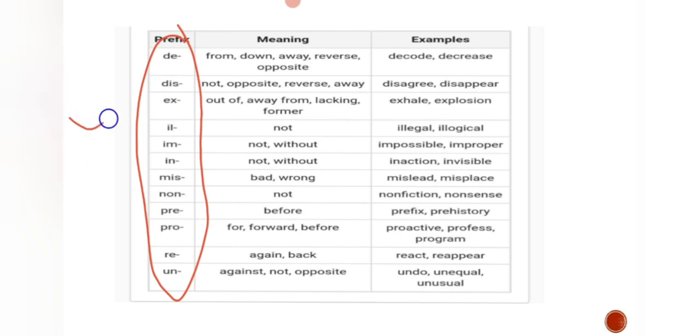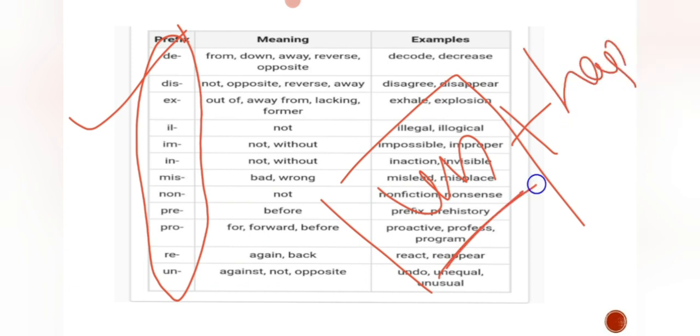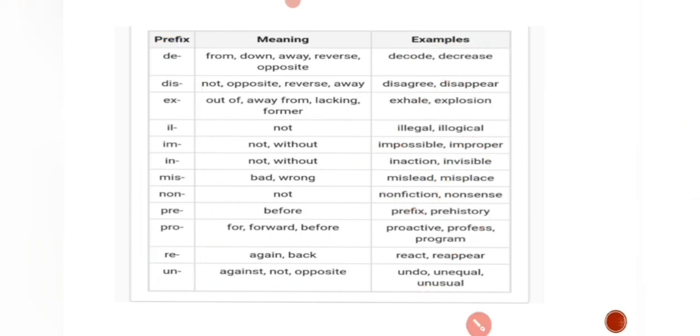Actually, a prefix has no meaning at all. For example, happy: the root word has a meaning, but when you add un, does un have any meaning by itself? But if you add it and get unhappy, un symbolizes not, you are not happy. Before that, it doesn't have any meaning at all. When the prefix is added to the main word or root word, at that moment it gets a meaning, or else it doesn't have any meaning at all. Let me clear all this. So this is what the prefix is, right?